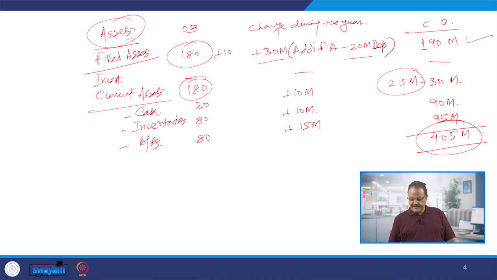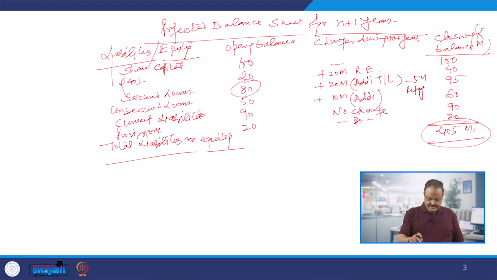And if you see here, the total 190 million of the fixed assets plus this 215 million of the current assets, the total assets side of the projected balance sheet is also 405. And here also, for the n plus 1 year, it is also 405. So it is equal to the total liabilities and equity 405, assets also 405. So it means now the balance sheet is balanced for the projected year. This is the n plus 1 year. This is only 1 year of the projected balance sheet which we have tried to build up.